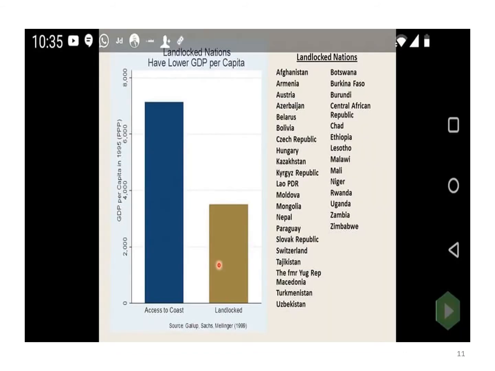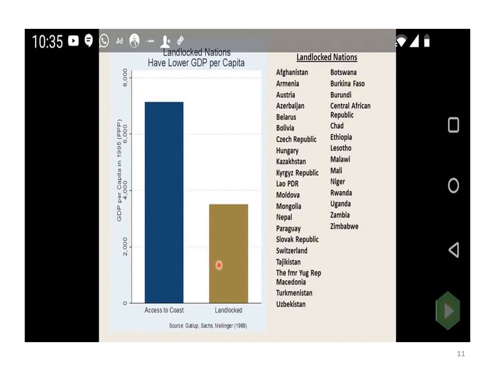Well, if you don't open up and you have very high tariffs, like what you've seen now in this COVID era, or probably in the post COVID era, you have countries which have adopted protectionism. This is like the landlocked nations, which the empirical evidence shows have lower GDP per capita.